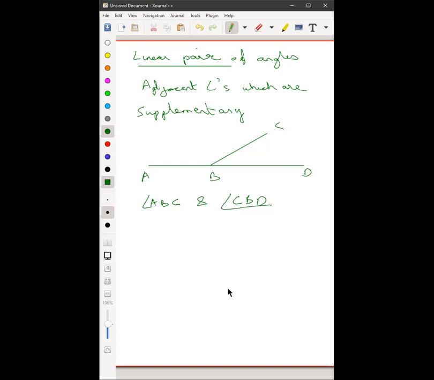to be supplementary. So we can think of it this way. For a linear pair, you require two things. You need adjacent angles, plus they have to be supplementary. So for a linear pair to exist, they have to be adjacent angles, plus the adjacent angles have to be supplementary. Quickly copy this down.